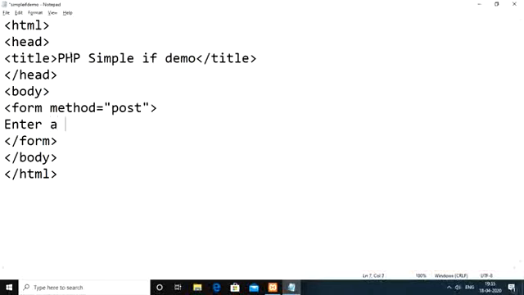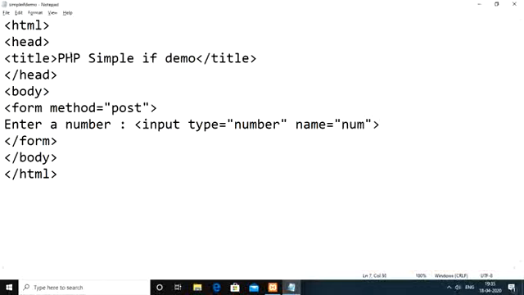Okay, so for that, first we are going to ask the user to enter a number. Followed by that, you have to see one input text field here. So for that, take an input element, and for type, since we only have to read a number instead of text, we can take number. Whatever you provide through this input field, we have to assign some name here. Let us say the name attribute value we are going to give as num.